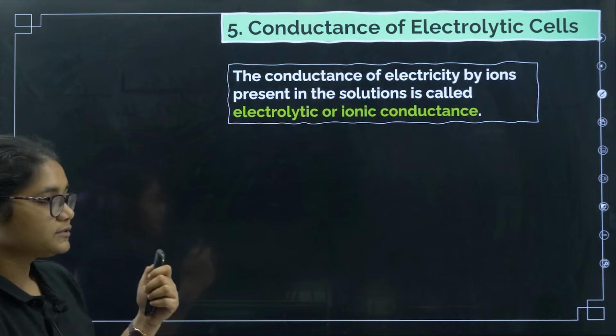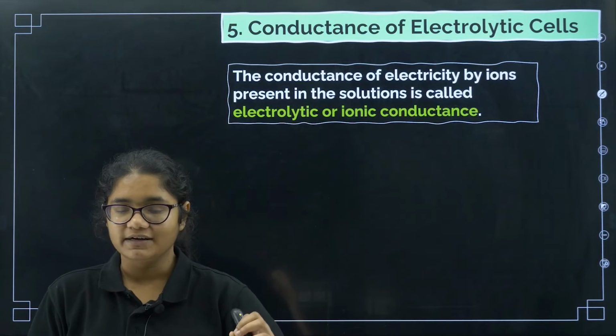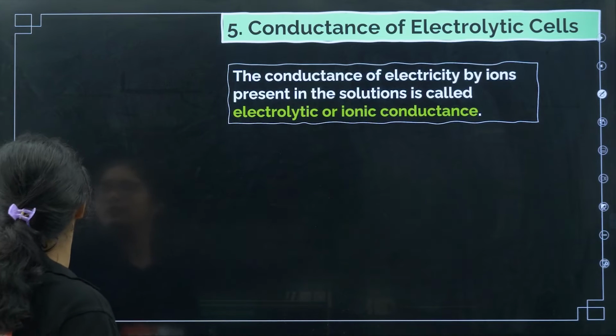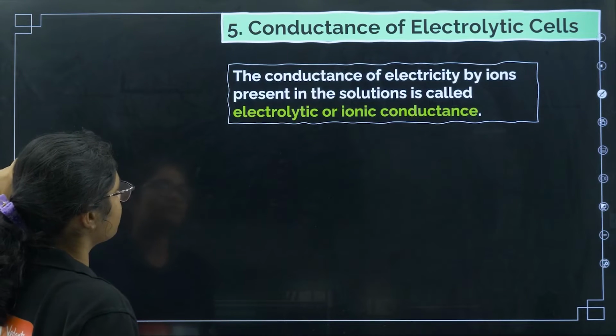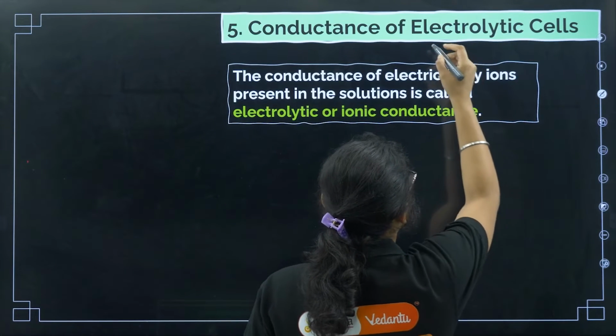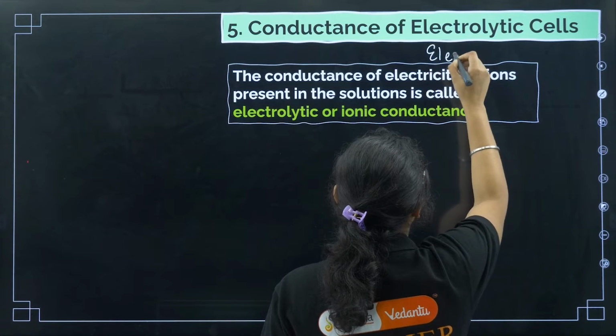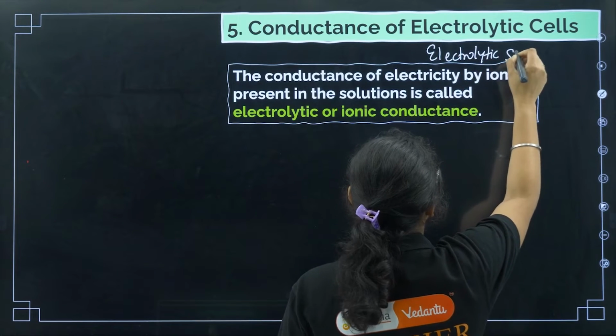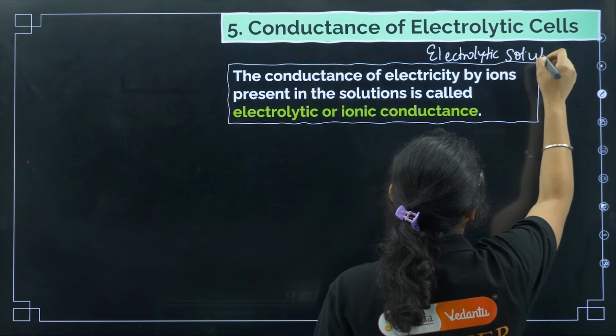Now coming to the next one, a very, very important, high weightage topic, that is the conductance of electrolytic solutions. I'll change this: it is conductance of electrolytic solutions, not cells.